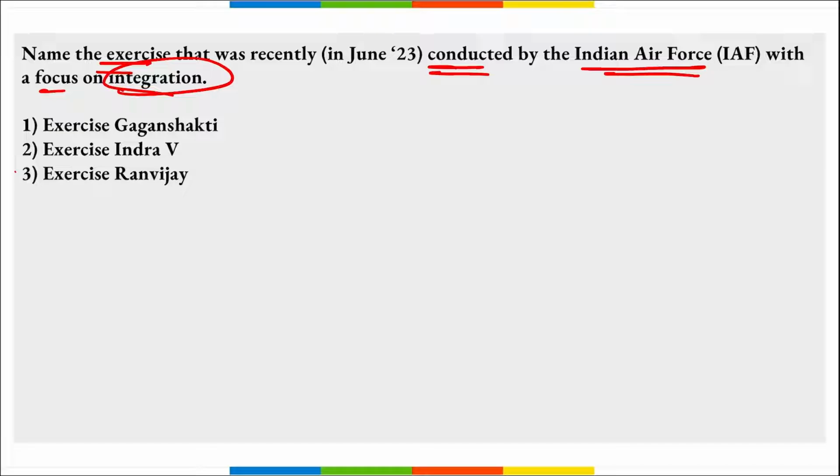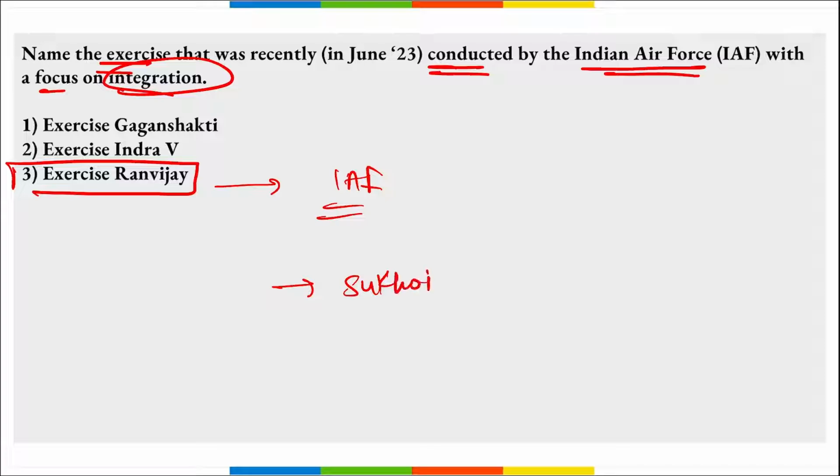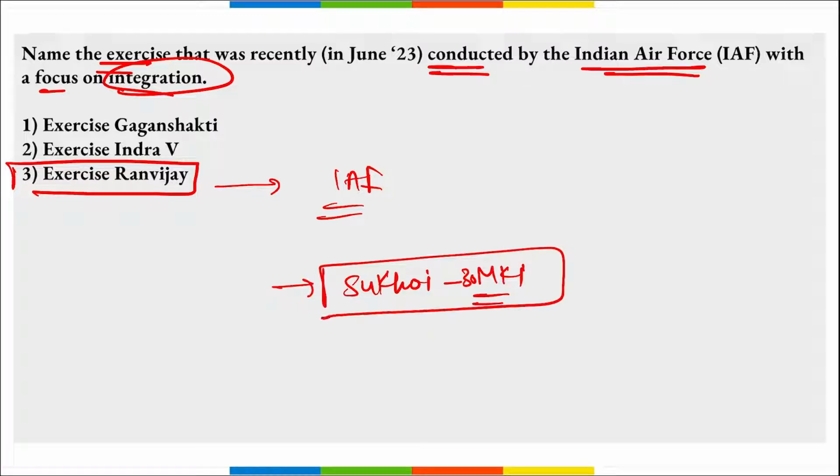It is your exercise Ran Vijay. Right? Mark this exercise Ran Vijay. This exercise was conducted by Indian Air Force. The focus here was on integration, in which night operations and day operations were carried out using which aircraft? Using Sukhoi 30 MKI. Right? So remember, using this Sukhoi 30 MKI, day and night operations were conducted under the exercise Ran Vijay.